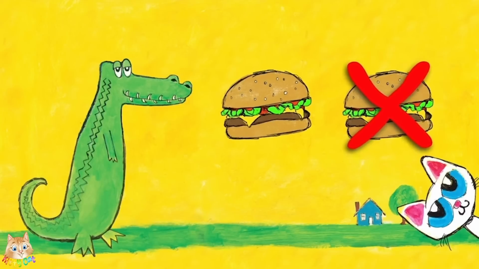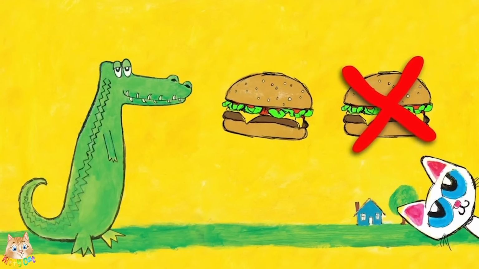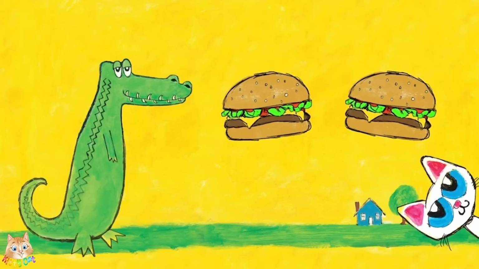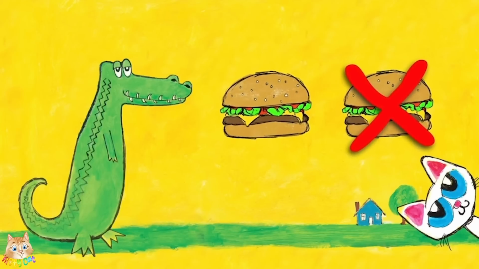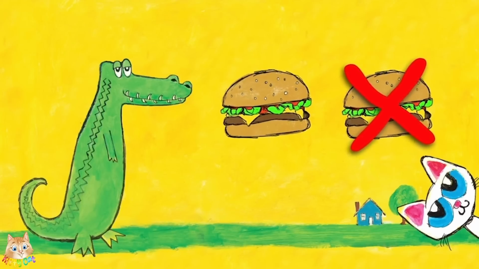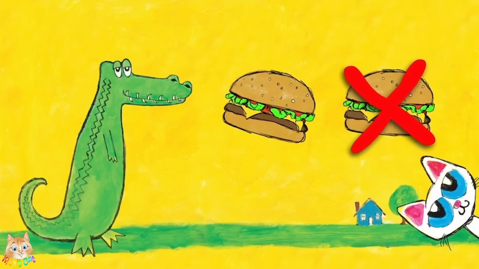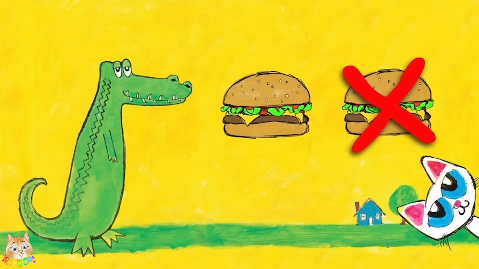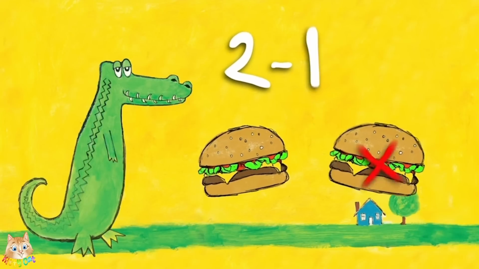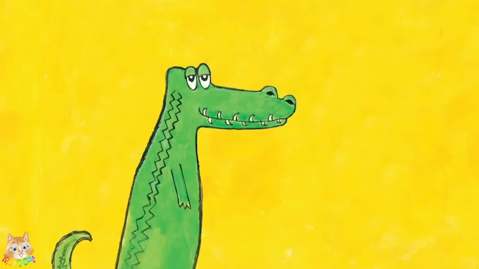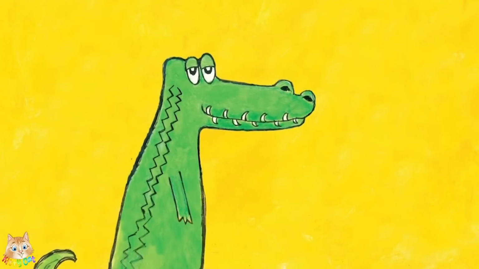1. Alligator has just 1 cheeseburger. If you have 2 cheeseburgers and you take away 1, then you have 1 cheeseburger left. 2 cheeseburgers minus 1 cheeseburger is 1 cheeseburger. 2 minus 1 is 1. I think you're getting it. Let's do a couple more like this.